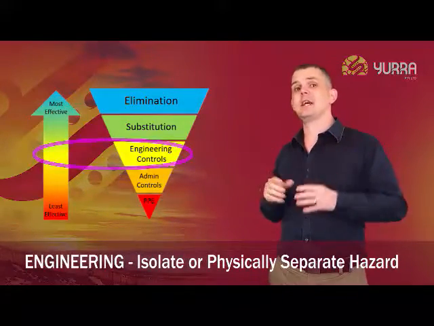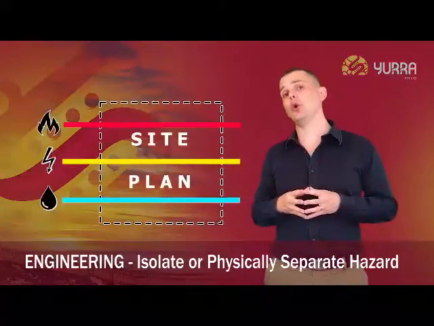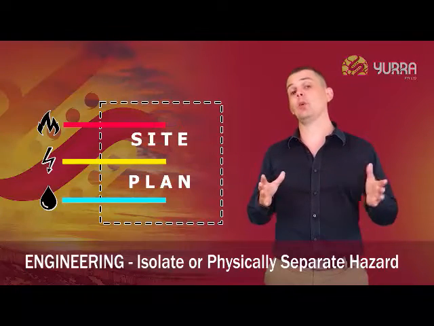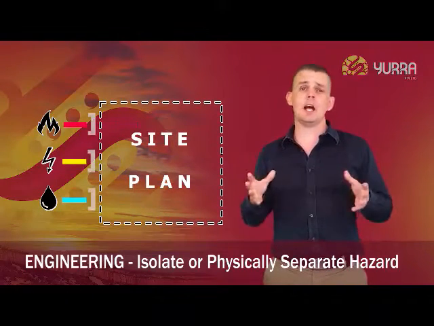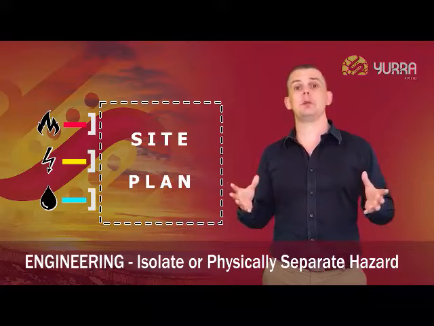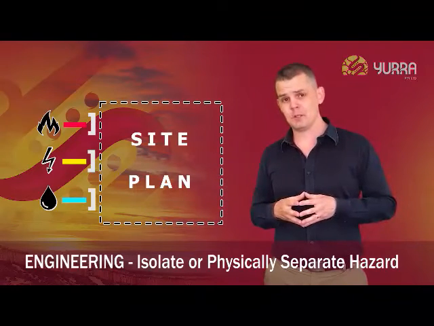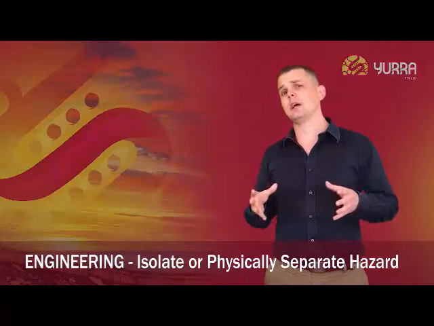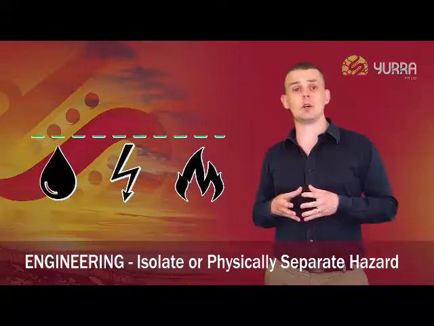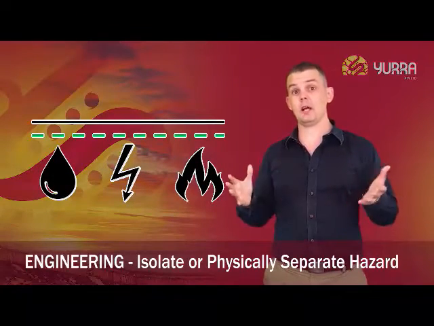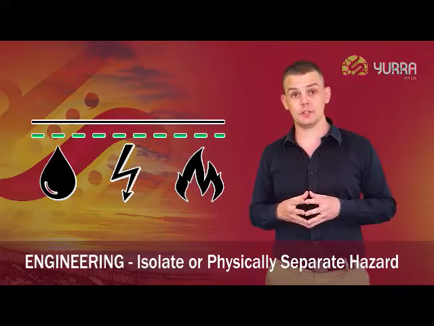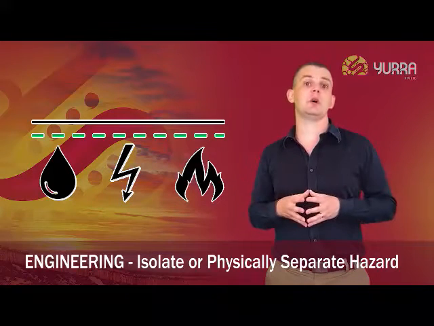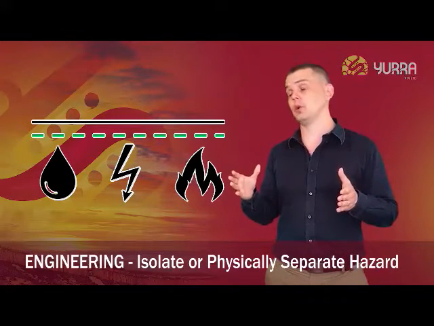Engineering. We can disconnect, make redundant or isolate all known in-ground services that are running through our work area or the site. You can't be shocked if there's no power, and you can't explode if there's no gas in the pipes. You'll see that in some cases, a builder may elect to place a concrete slurry or cement sheeting on top, a couple hundred mils on top of the services that they're installing, and doing this will help to protect any future workers from harm.